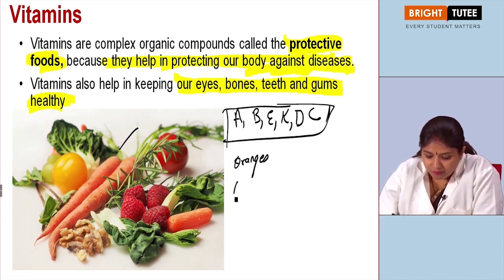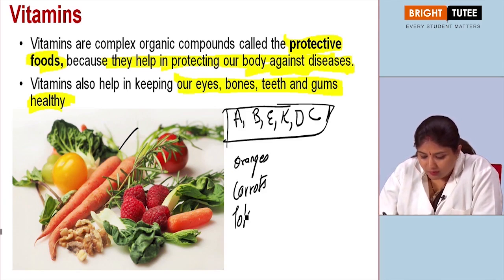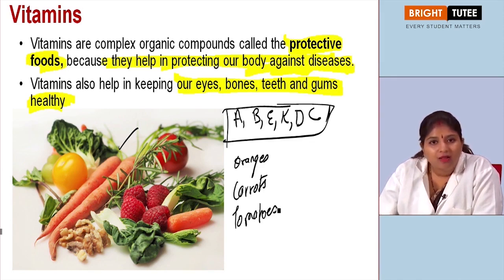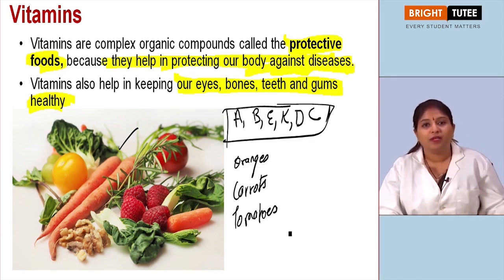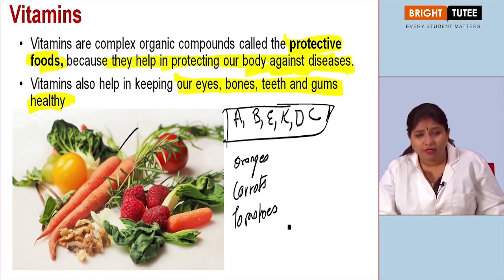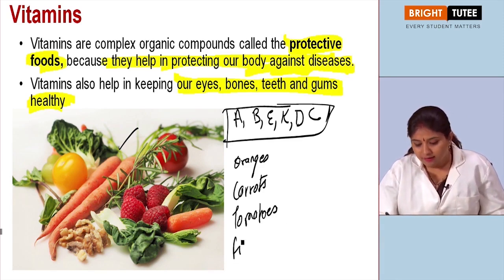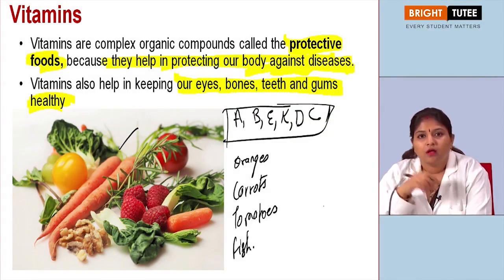All these, tomatoes, all these are the food materials which are rich in vitamin resources. Also it is present in fish.